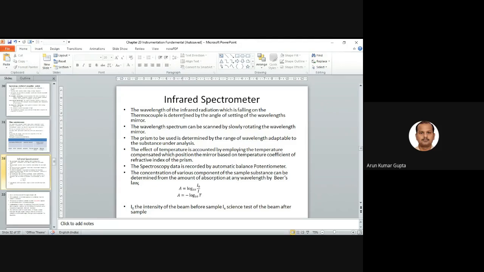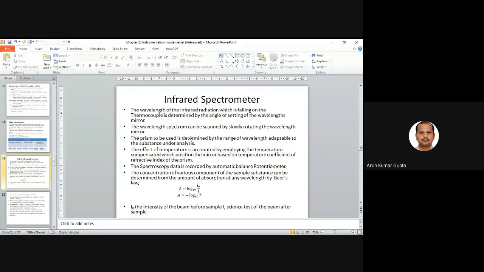Through the sample, the radiation will come, and this radiation will again be checked, or you can say measured, generally in the form of current or some spectra, so we can analyze a particular substance. So the wavelength spectra can be scanned by slowly rotating the wavelength mirror. So these are all the settings, the infrared arrangement.